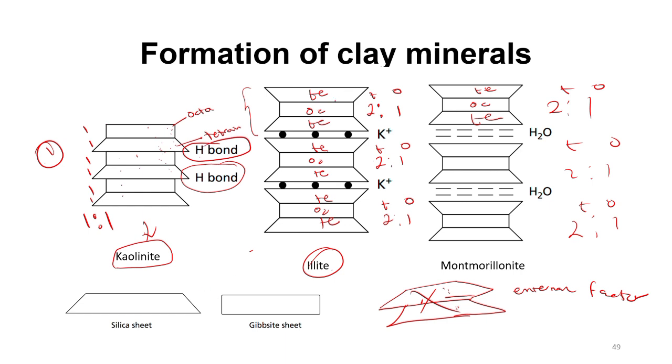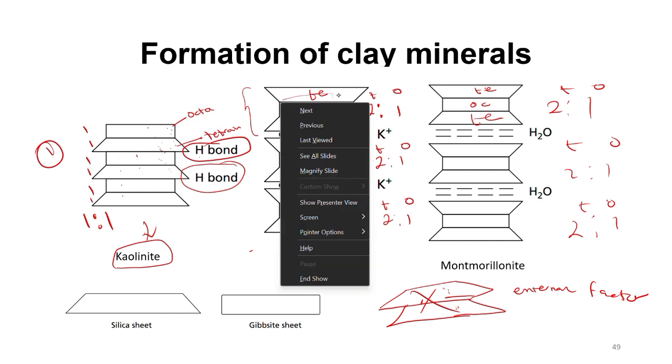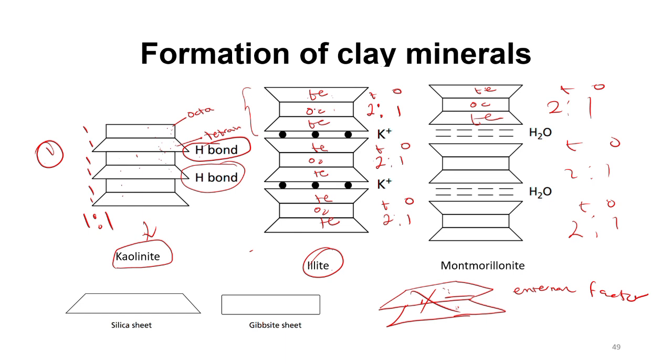But when I come to this side, again, here is tetra, this is octa, meaning that I'm not going to struggle bonding the tetra to octa. But when you come here, this is a tetrahedral sheet, this is a tetrahedral sheet. I'll not be able to bond this side together. If I want to bond them, then I need an external factor. So it's either I get a metallic cation in this case to help, and the metallic cation in this case is the potassium ion. So the potassium ion aids in the illite formation to bond the silica tetrahedral sheets.